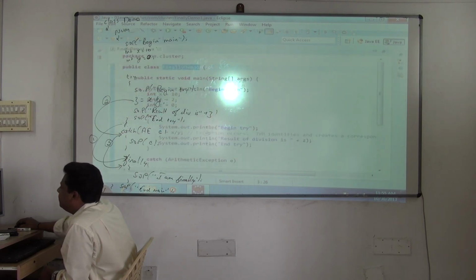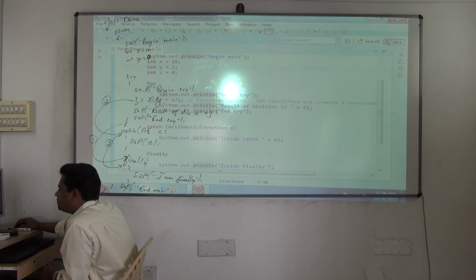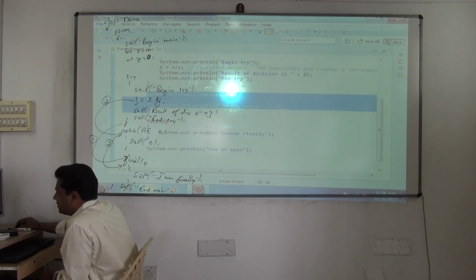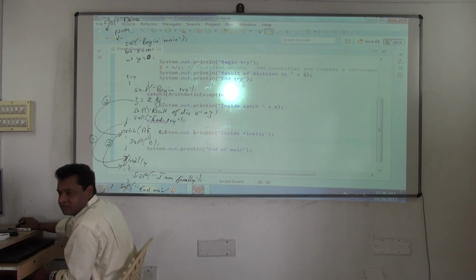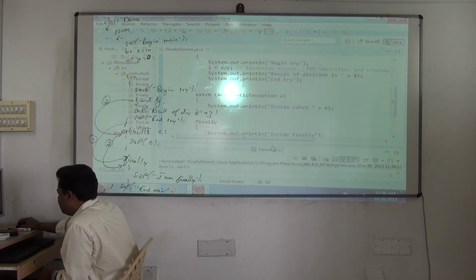Yes, see this now. Begin main. Int x, fine. So x and y values are 10 and 2, so definitely an exception will not occur. And you will see the catch block is not executed, but definitely finally is executed. See the output. First concentrate on the execution of finally. Whatever happens, finally is getting executed.